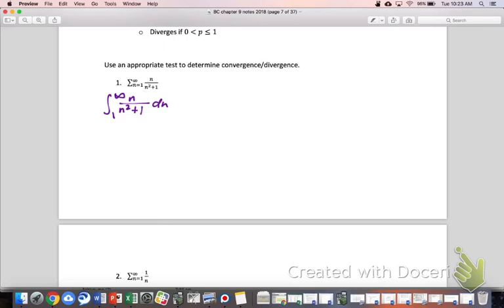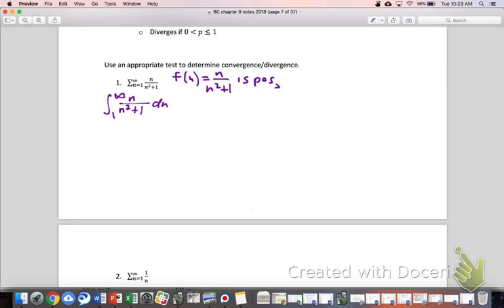Plus 1 just makes it even that much more positive. And so we know for sure that, let's see here, we could say something like f of n equals n over n squared plus 1 is positive. We know that for sure based on the analysis we just did. Continuous. Is it continuous?